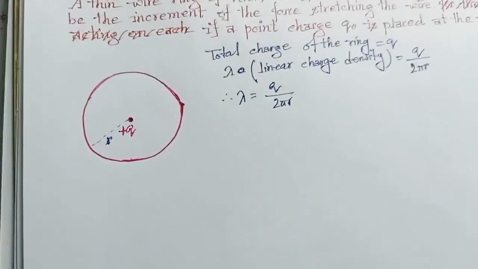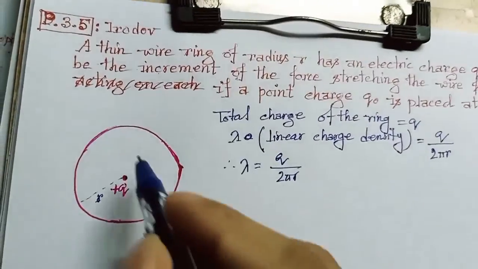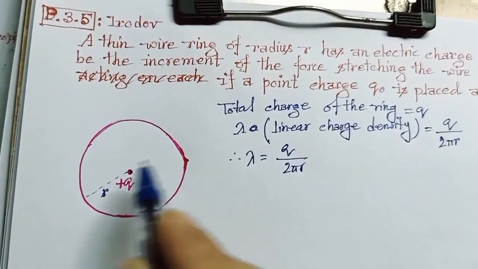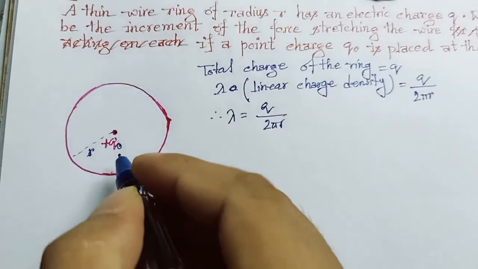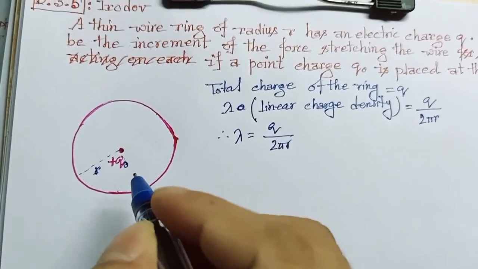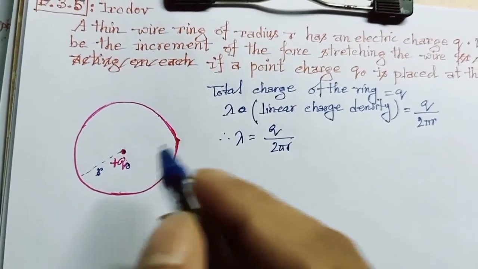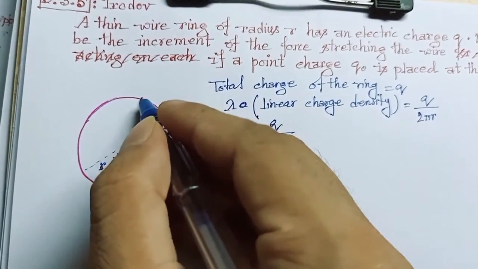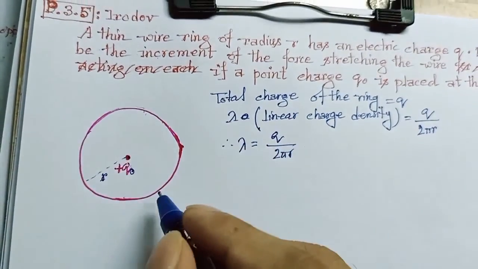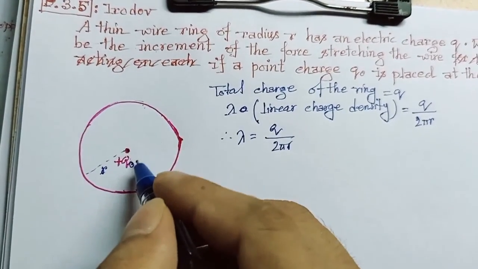Now, as there is charge which is uniformly distributed over the ring, and there is again a charge q naught placed at the center of the ring, there will be a force of repulsion between every point of the ring element and the charge q naught.